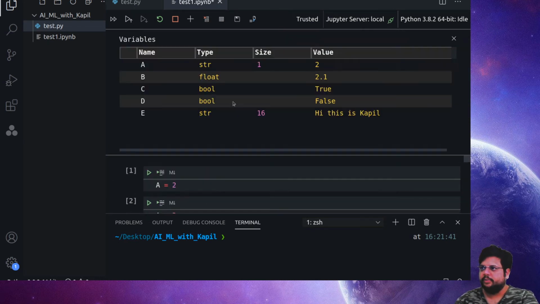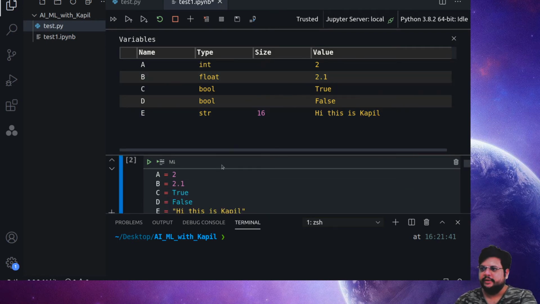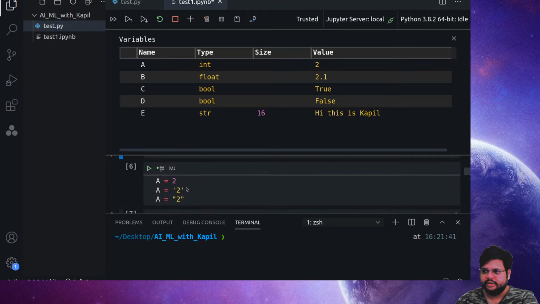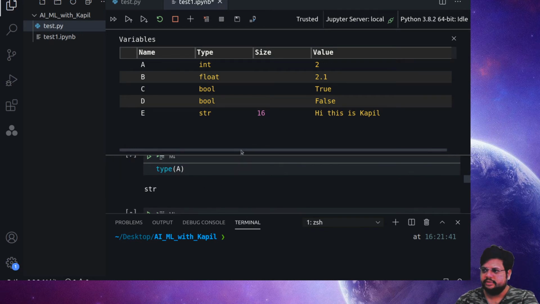So I'll again open the variable explorer. So these are the 4 parts. Let me again rerun this part so it becomes int. Yeah, and one more important thing is that it's very easy: previously a was an integer here, then I assign a string to a. I don't need to tell Python that I'm changing the type of a, it's done automatically in the backend. So you can freely assign anything to any variable, or keep on changing. I can change a simple variable to a list variable and back to a simple variable. Okay, now we'll discuss what these things like list are. So this was just the basics regarding the type.